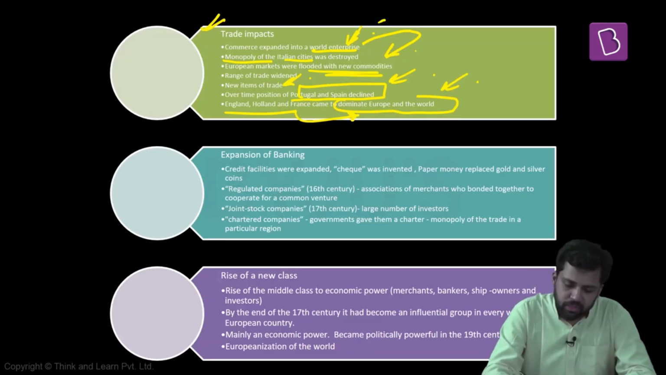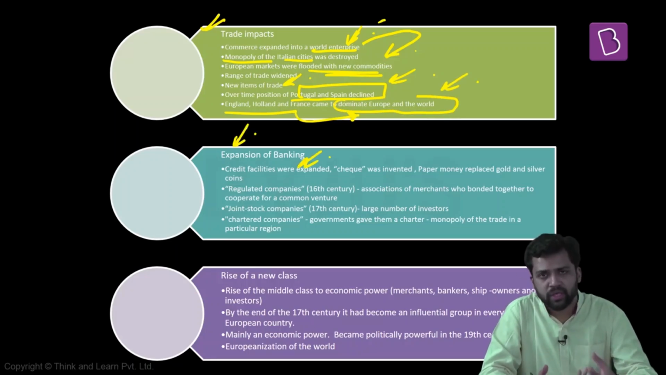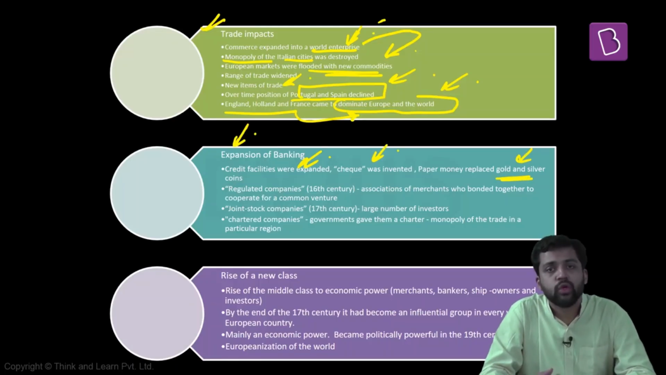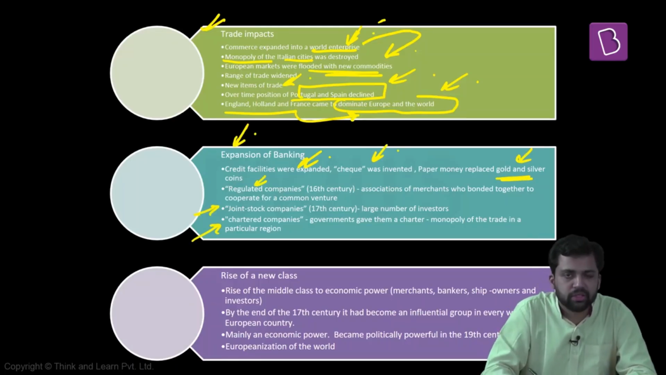At this point of time, some other things are also happening. For example, there is an expansion of the banking sector. Credit facilities are getting expanded. It is easier to get credit now. The checks system is now being invented. Paper money is replacing gold and silver coins. New kinds of organizations are coming up now, for example, regulated companies, joint stock companies, and chartered companies.